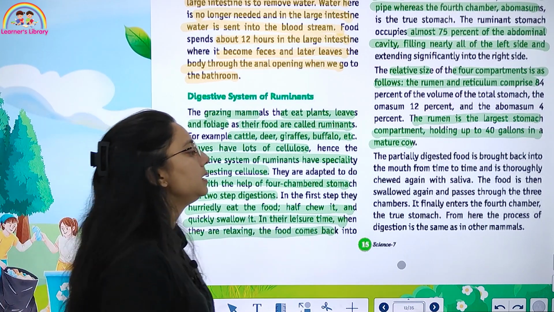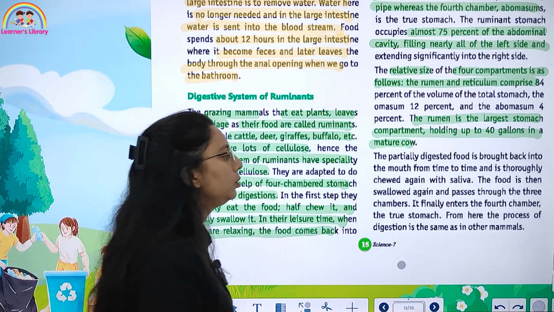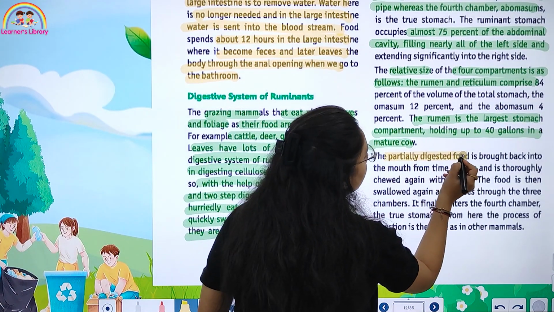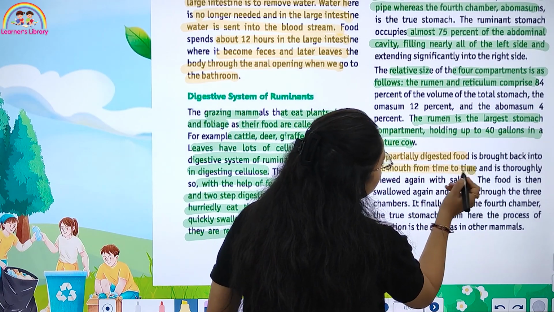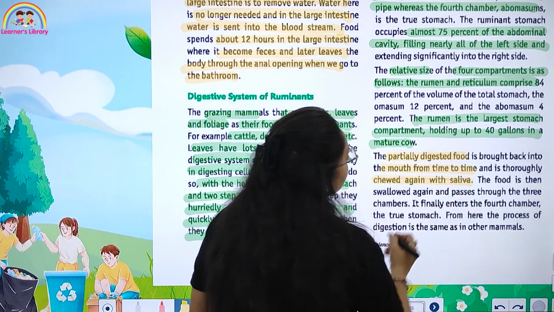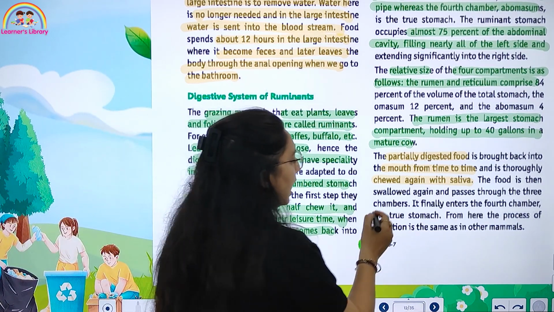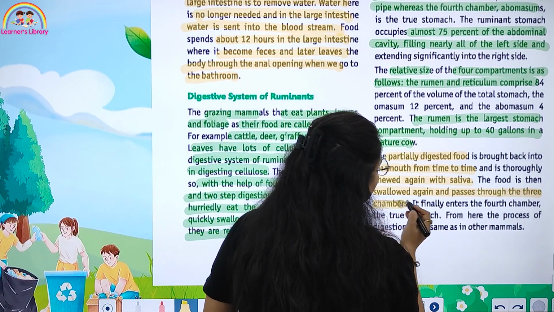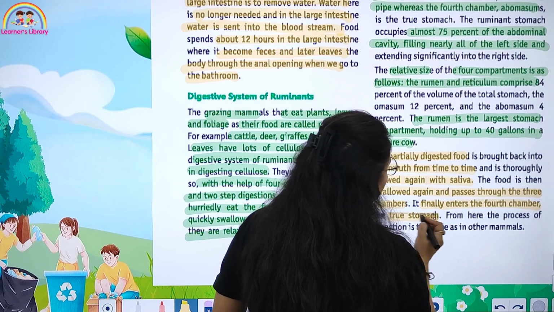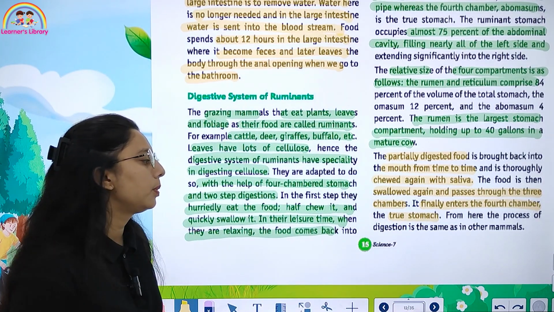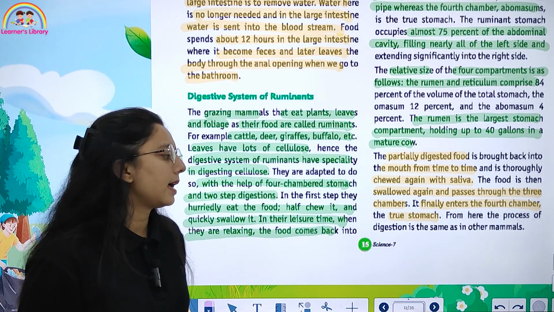Then the partially digested food is brought back into the mouth from time to time and chewed again with saliva. The food is then swallowed again, passes through the three chambers and finally enters the fourth chamber, which we call the true stomach. From here the process of digestion is the same as in other animals.